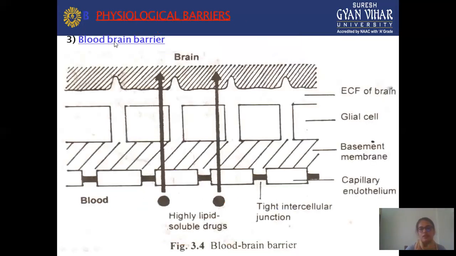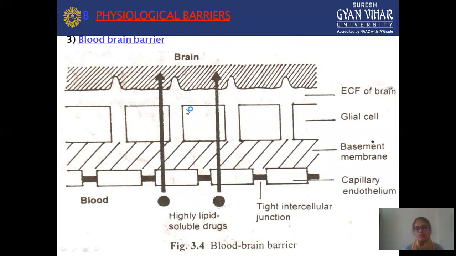Next is the blood-brain barrier. This is a very important barrier. When your drug is required to target a particular site in the brain, your drug must cross this blood-brain barrier. In the diagram, you can see the different parts of this blood-brain barrier. First is the extracellular fluid of the brain. Second is the glial cell, then the basement membrane, then the capillary endothelium.